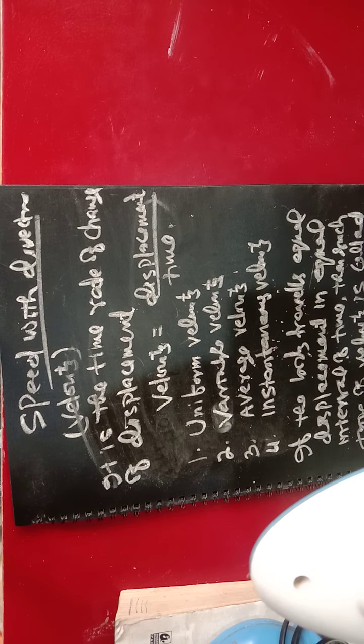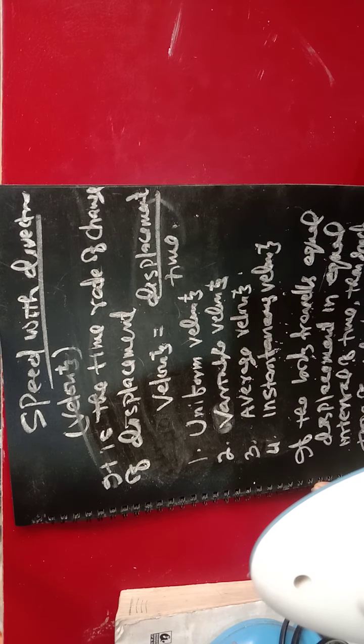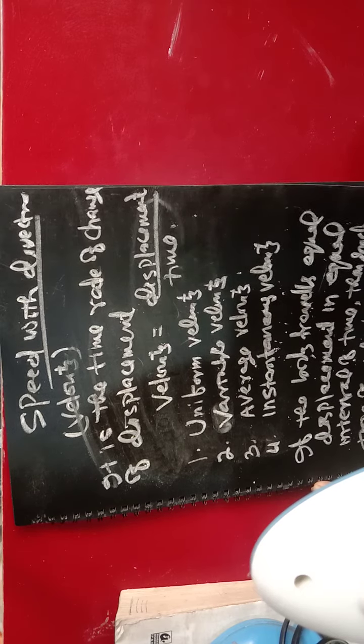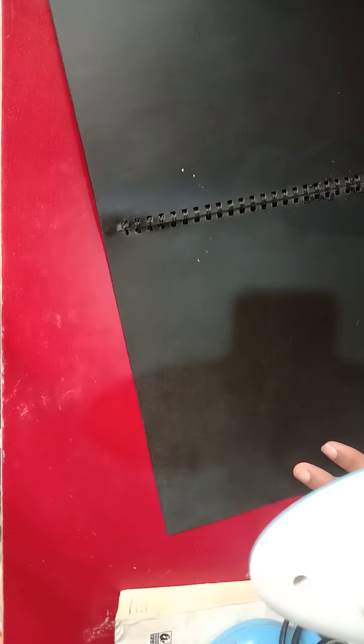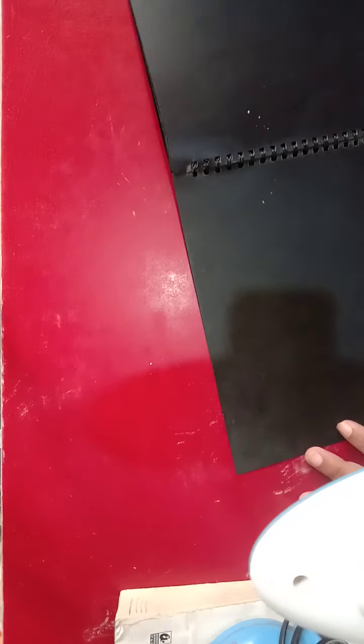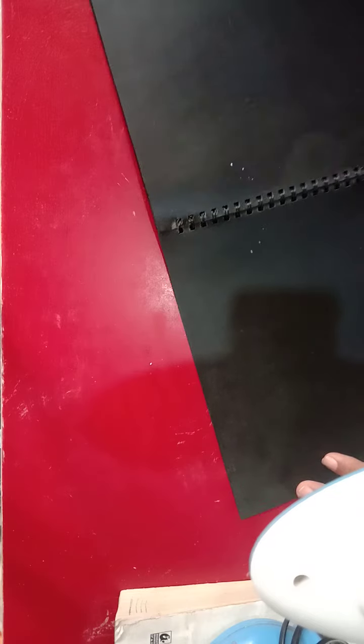Clear? Again, think about the average velocity. What is that average velocity? Average velocity is total displacement by total time.